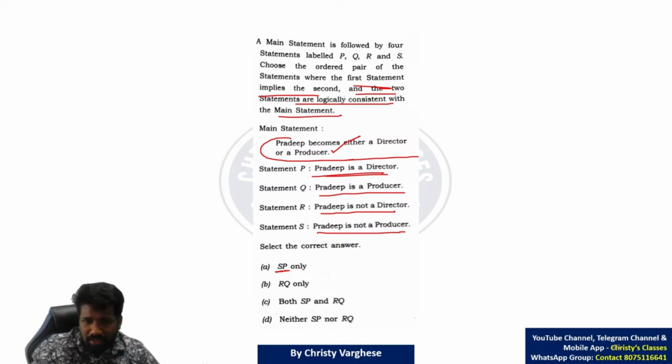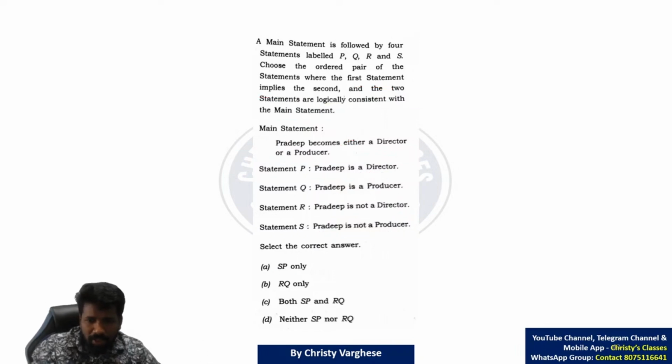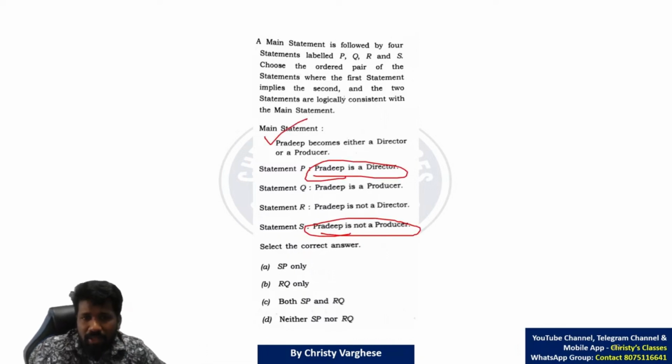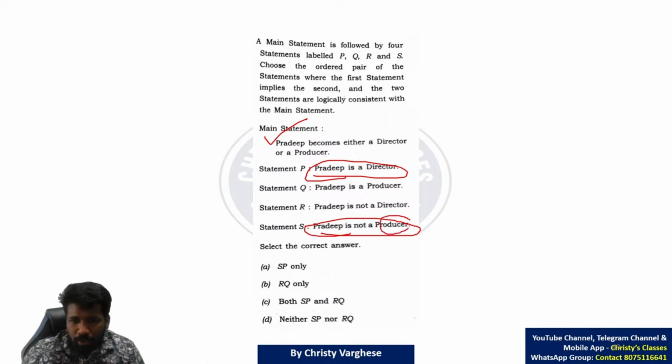SP. SP means S implies P. Let us check whether it is correct. S is what? Pradeep is not a producer. Yeah, if Pradeep is not a producer, then Pradeep must be a director, because otherwise the main statement will be contradicted. Pradeep should be exactly one of director or producer. So producer not possible means director should be. Pradeep should be the director. That means SP is totally possible.